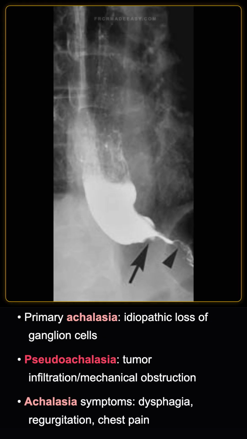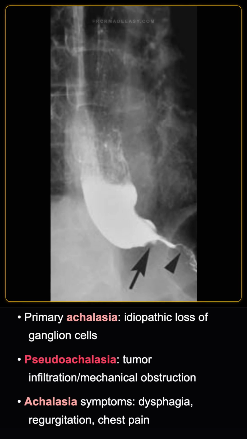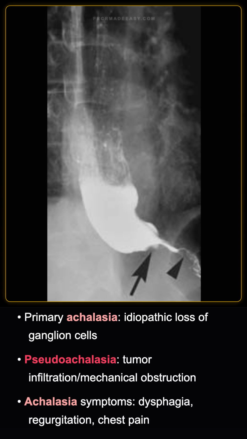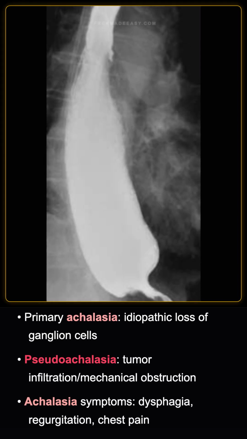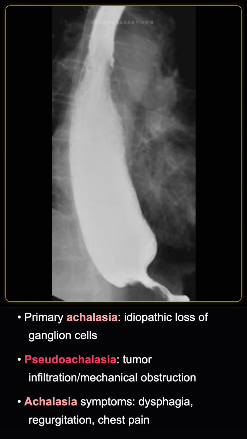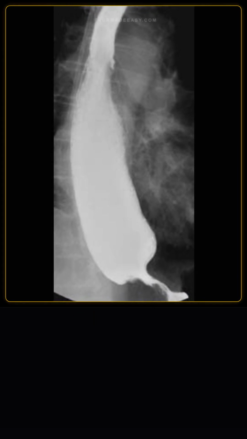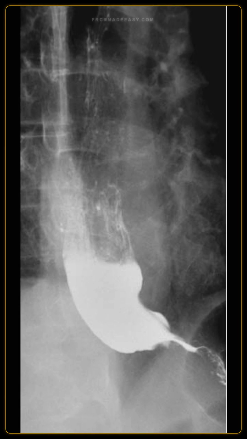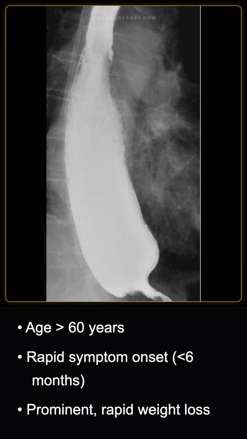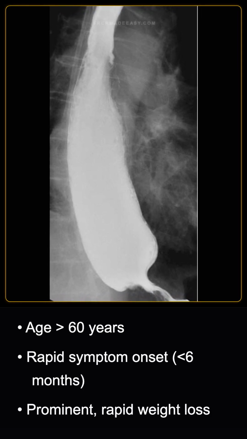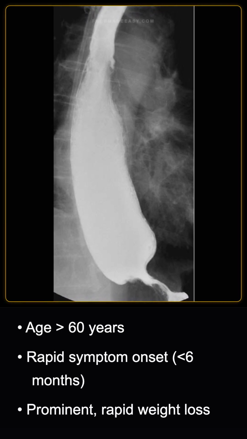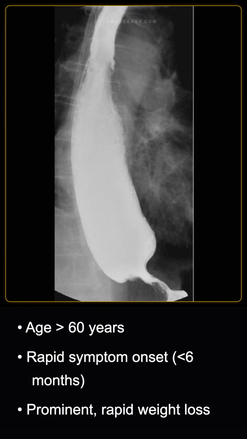Primary achalasia is an idiopathic loss of ganglion cells in the myenteric plexus, leading to failed lower esophageal sphincter relaxation. Pseudoachalasia is a secondary narrowing caused by direct tumor infiltration of the myenteric plexus or mechanical obstruction by a mass. State 3 clinical or demographic clues that favor pseudoachalasia over primary achalasia. Clues favoring pseudoachalasia include age greater than 60 years, rapid onset of symptoms of less than 6 months duration, and prominent rapid weight loss.